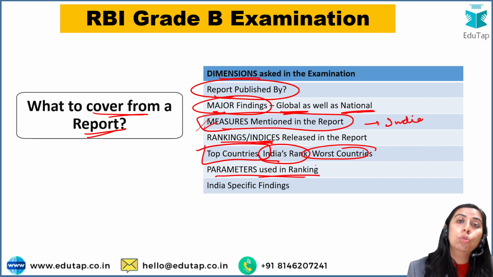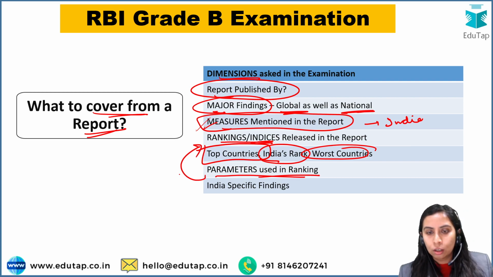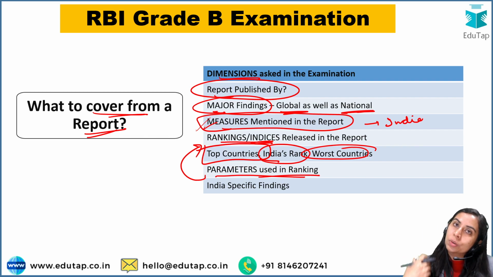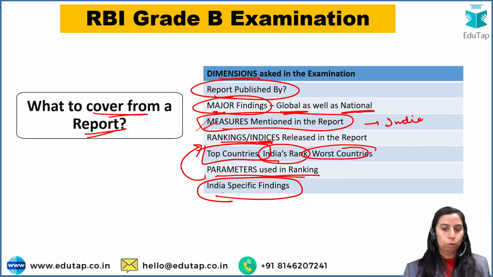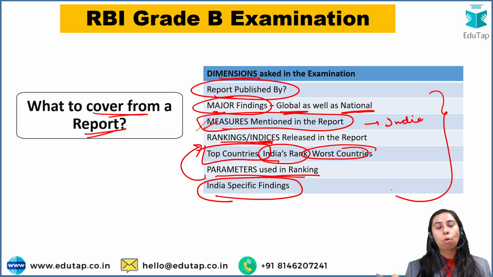Parameters that have been used to come to that ranking are very important. Why is India not at the top, or why is India somewhere in the middle? You should know the parameters, that this is the reason we are lacking, and these parameters have been used. Then guys, India specific findings, you should try to cover all those India specific findings, right? So guys, these are the things that if you cover from a report, you will cover all the important things and you will be able to clear your examination if questions on reports are asked, right?